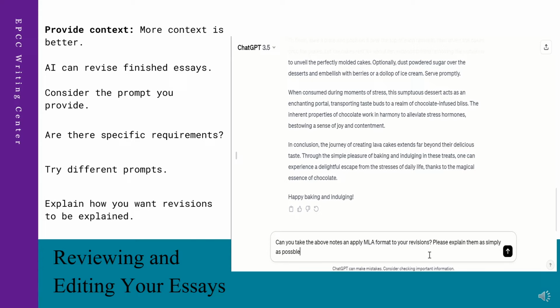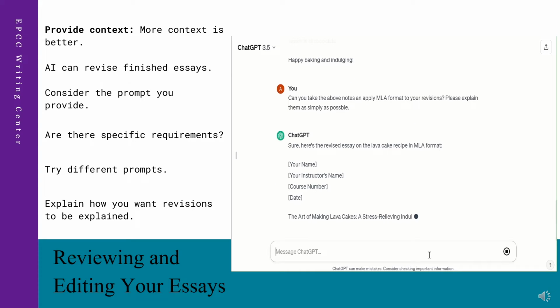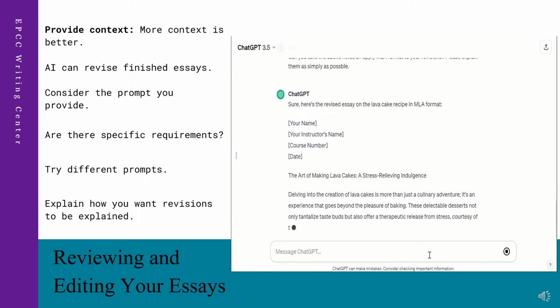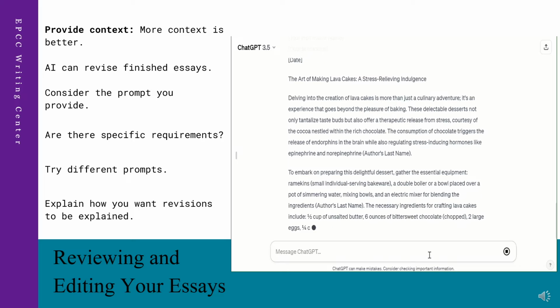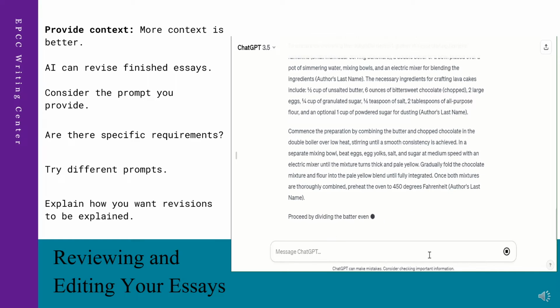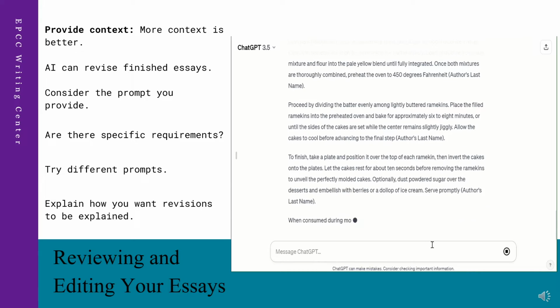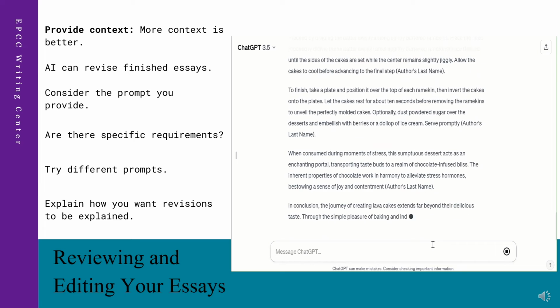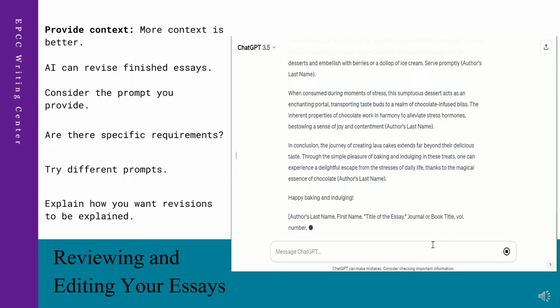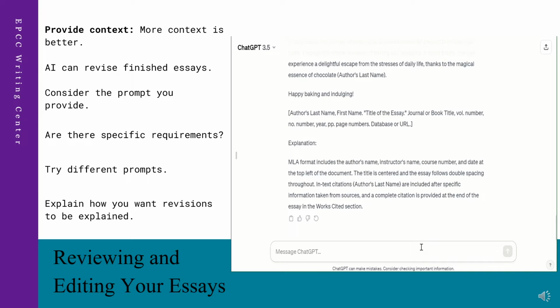Reviewing and editing your essays. Provide context. When creating a prompt for AI, the more context, the better. Context can go from why the question is being asked to how the question should be answered. Let's say there is an essay that has been finished. The writer could ask AI to revise it with a prompt like "revise this essay," but this is very general.